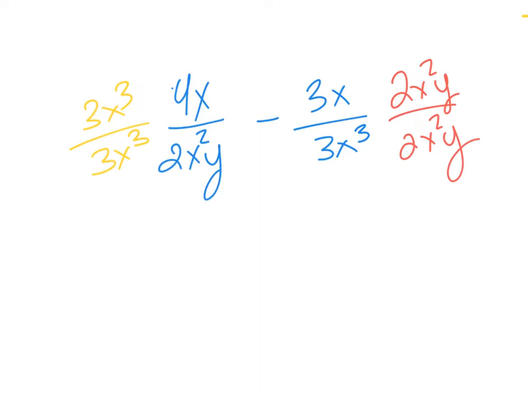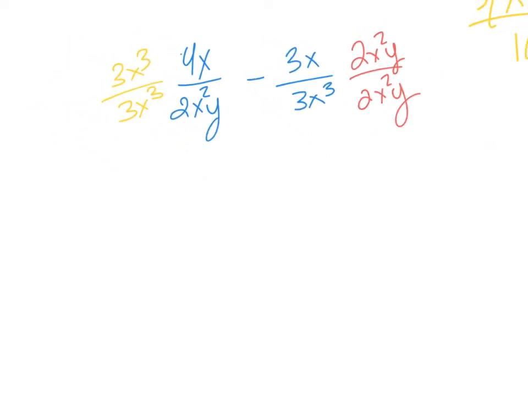Now yes, there's already an x squared in one side, there's already an x cubed on the other side, so you could simplify this. I'm just trying to do this works for everything, okay? If you multiply the other denominator to the other fraction, top and bottom, and vice versa, you will get common denominators. And then you can go ahead and simplify.